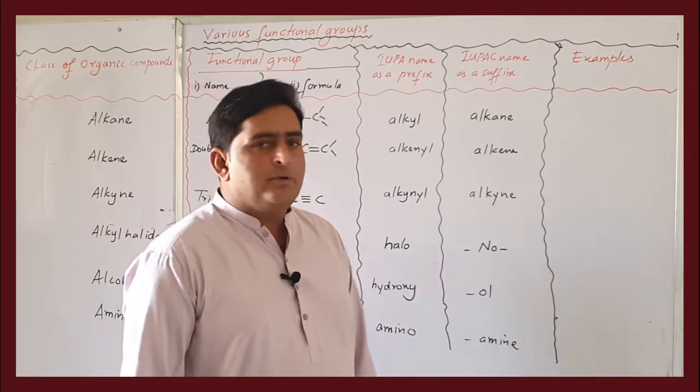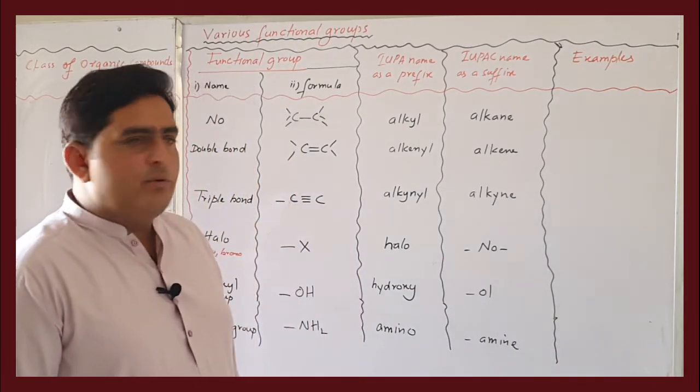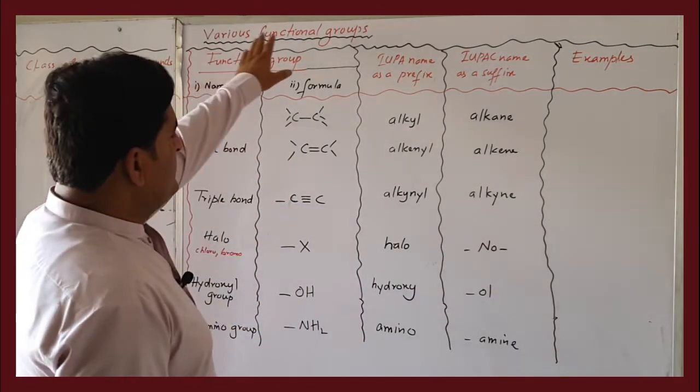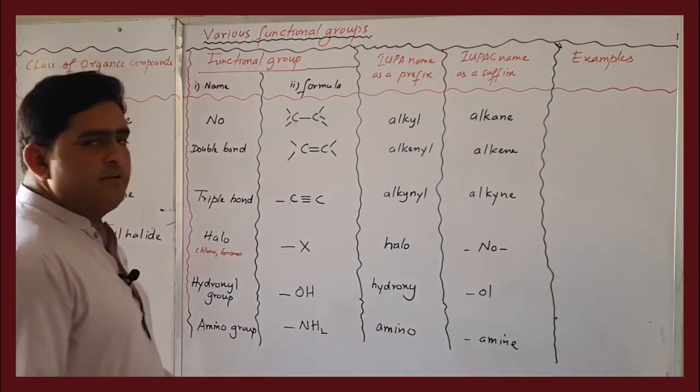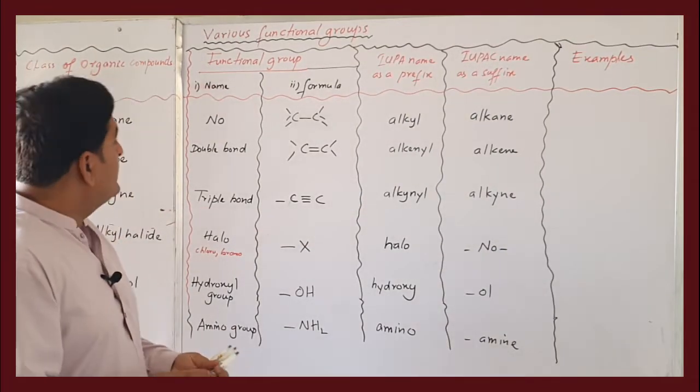Here we do something about the functional groups. There are various functional groups. I have written a few of these here, and a few in the later part.